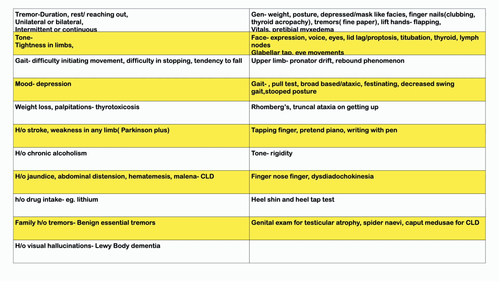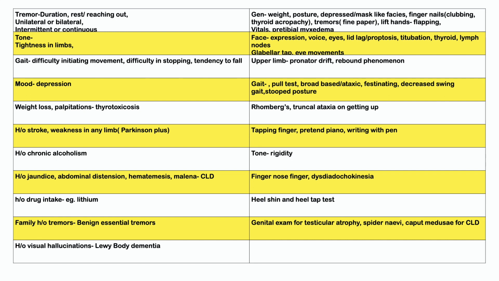They can do that, or they can do twiddling, pretend piano playing, and they can write with a pen. Apart from that, I'll do the tone of the upper limbs, look for cogwheel rigidity, clasp-knife spasticity in the wrists and the elbows. I'll ask them to leave it loose, and I'll do reflexes as well.